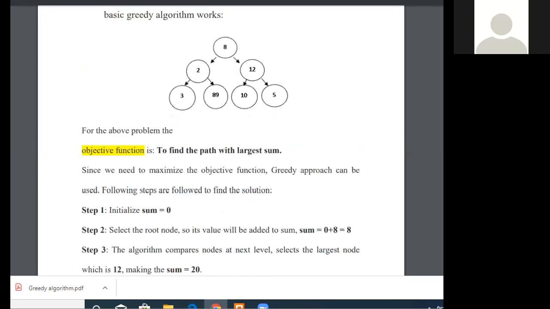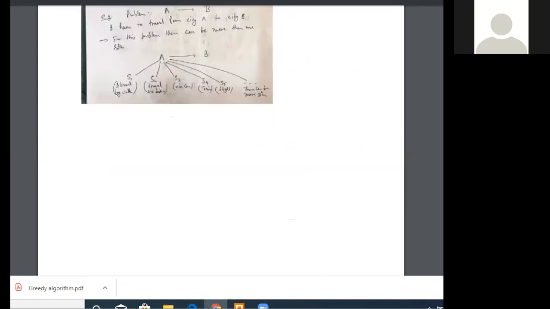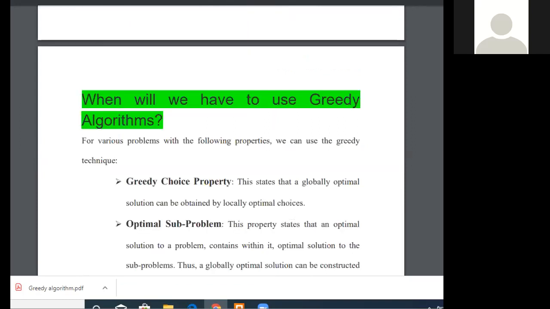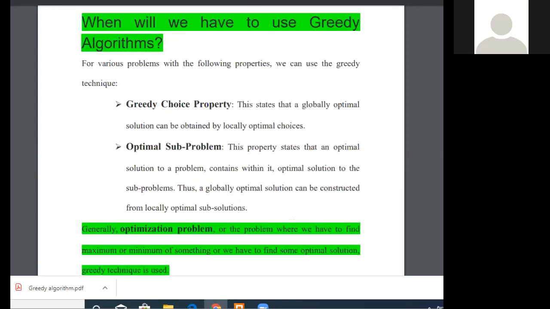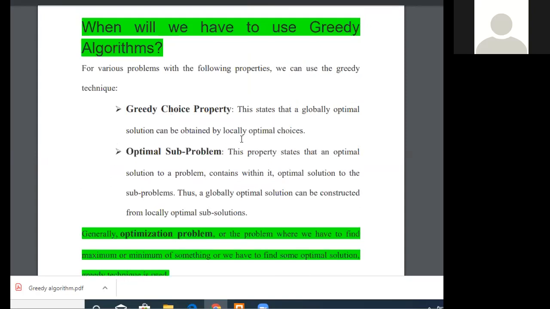Let's move further. Okay. So the next thing that comes to our mind is, when will we have to use the greedy algorithm? We can use the greedy technique in two ways. Greedy choice property states that a global optimal solution can be reached by local optimal choices.